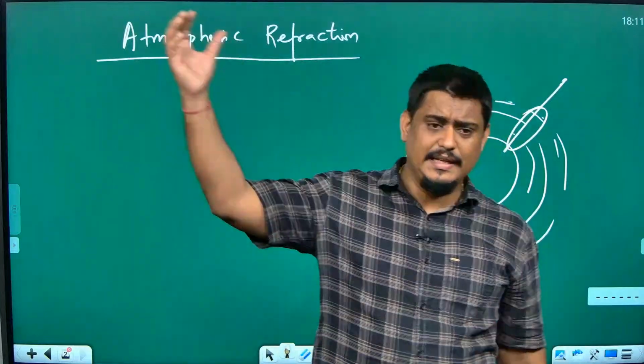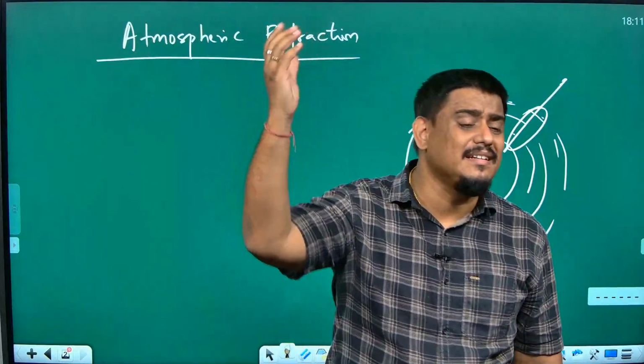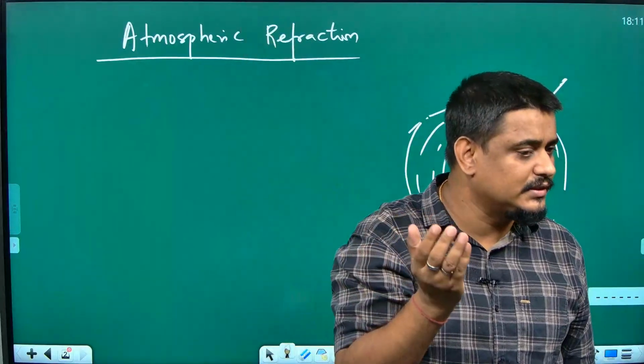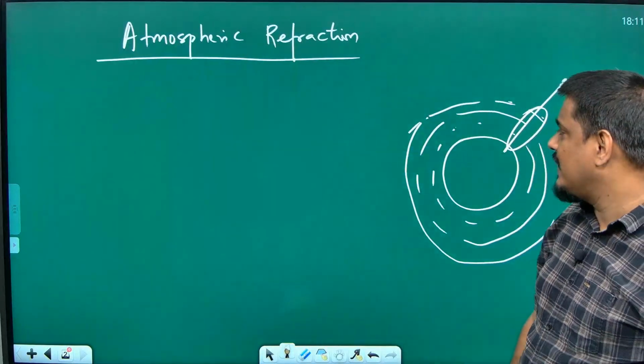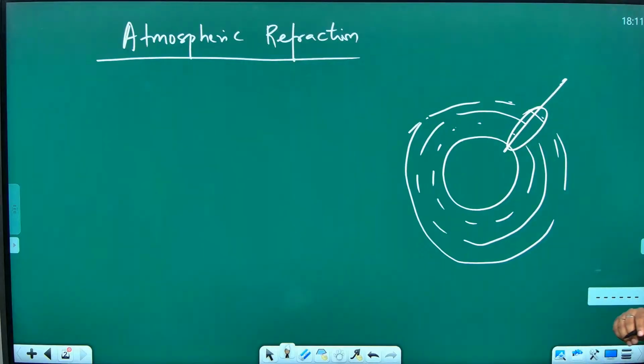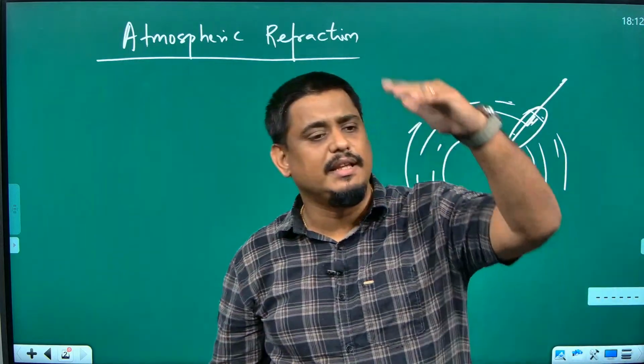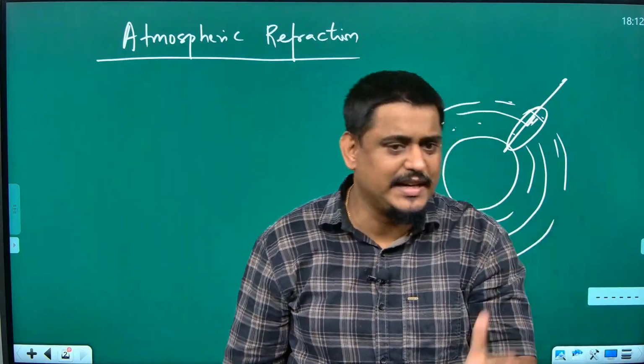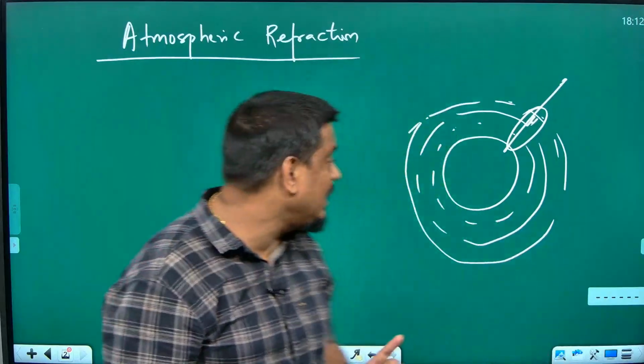From there the light comes and enters the atmosphere. Once the light enters the atmosphere, don't you think that light is changing its medium? From vacuum, it is coming to a particular medium. That medium also, when it goes from one atmospheric layer to another atmospheric layer, is once again changing the medium. Like that, if you have 4 layers of atmosphere, in every layer the refraction takes place once again. So light undergoes multiple bending.